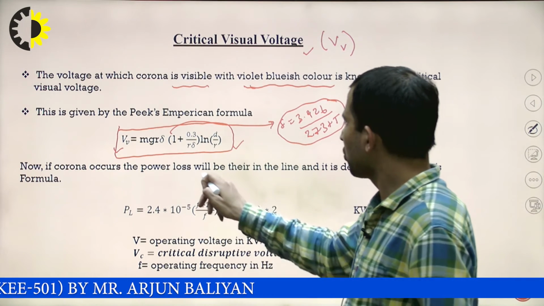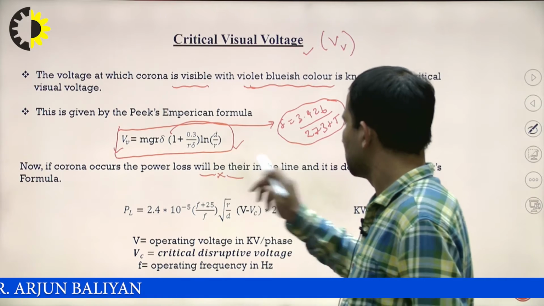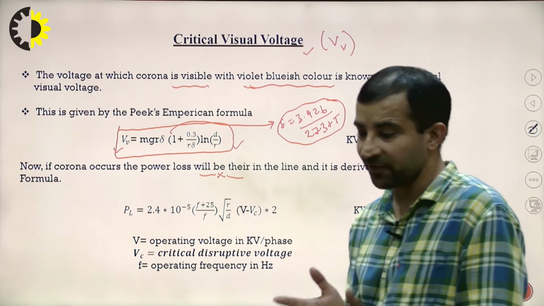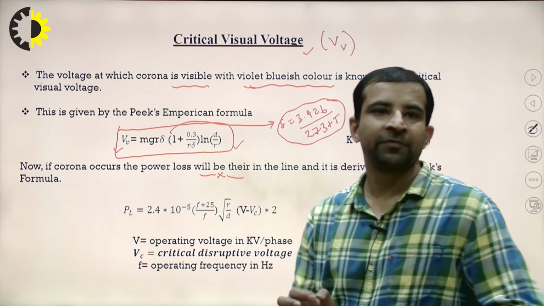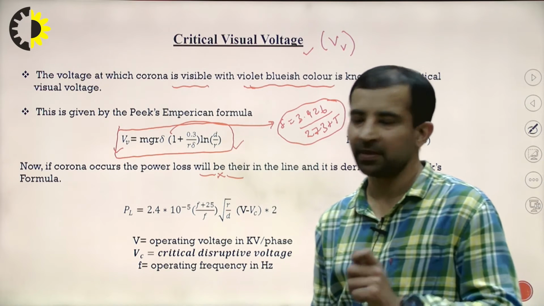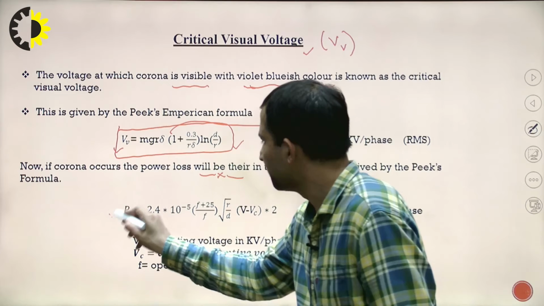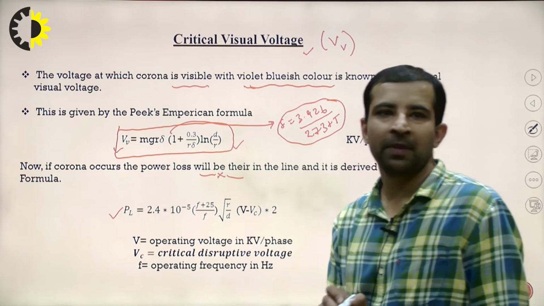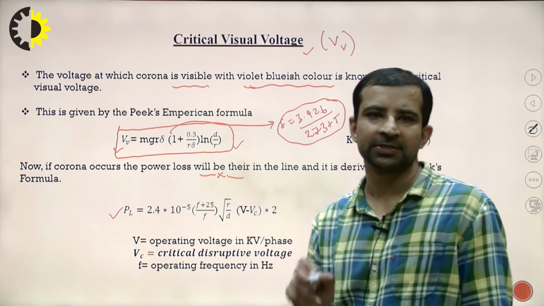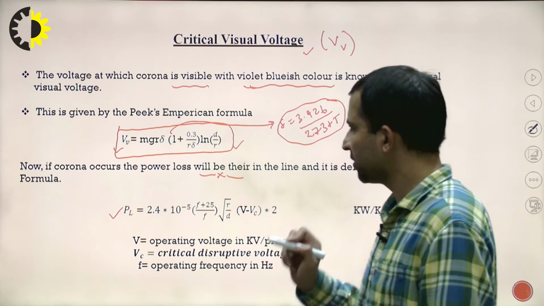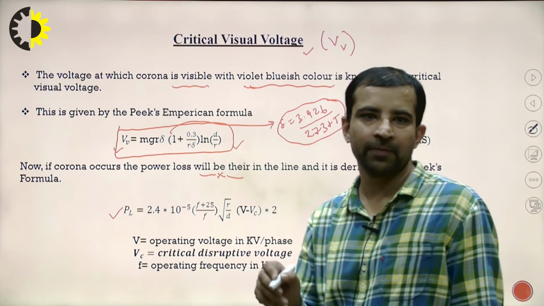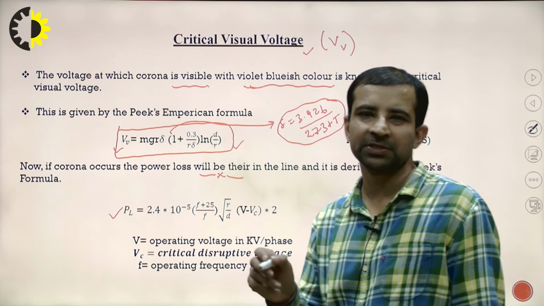Now, if the corona occurs, what is its effect in the transmission line? Power loss will be there in the line, and it is derived by Peek's empirical formula. This is the power loss, PL, to explain the loss occurring in the system: 2.4 into 10 to the power minus 5, times (f + 25) times the square root of r by d, times (V minus VC) square.